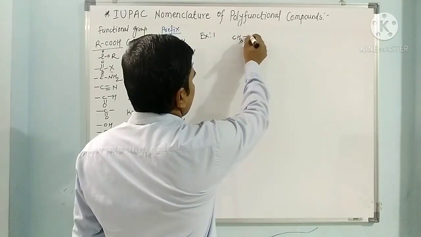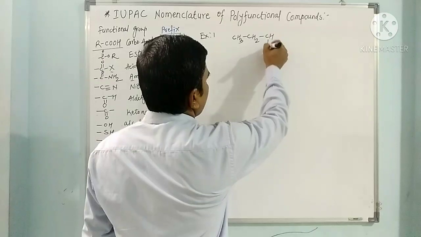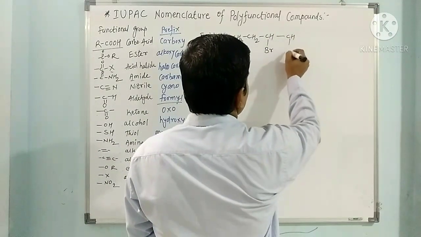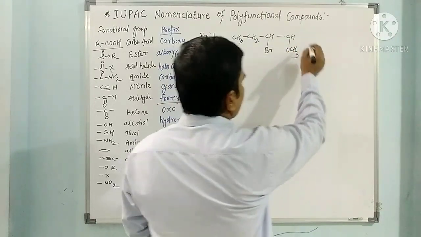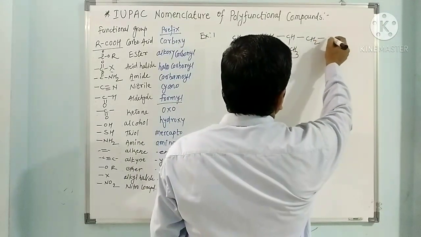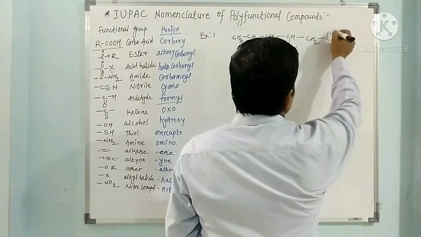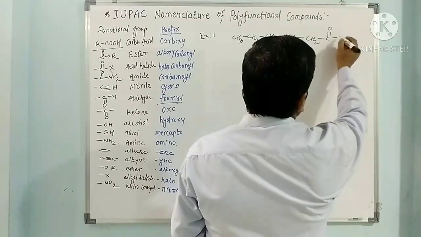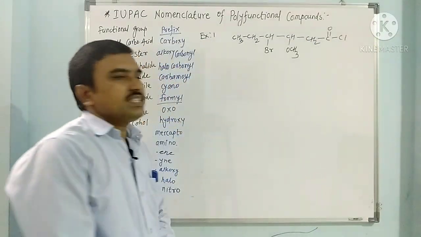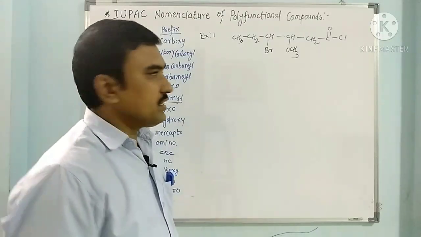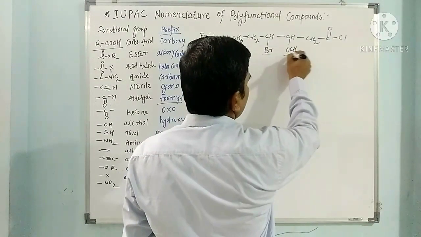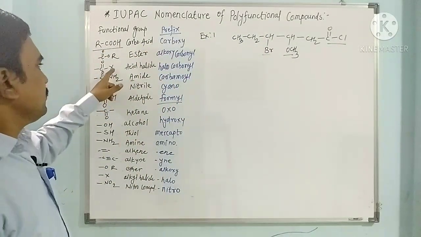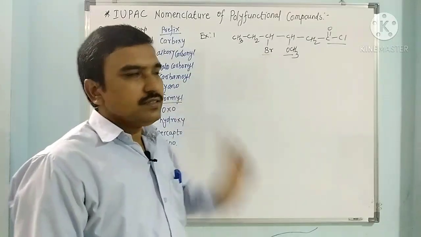CH3, CH2, CH, Br, CH, OCH3, CH2, CO, Cl. Br I have taken here, and it is Cl. Now see how many functional groups are there. This is an alkyl halide, this is an ether, and this is an acid halide. So the main functional group is the acid halide and the others are considered substituents.